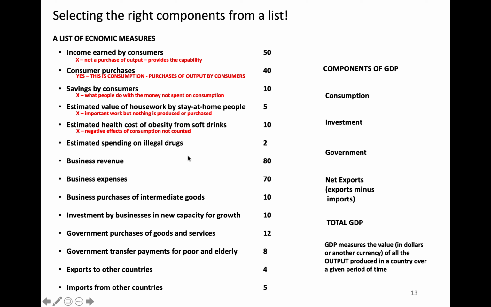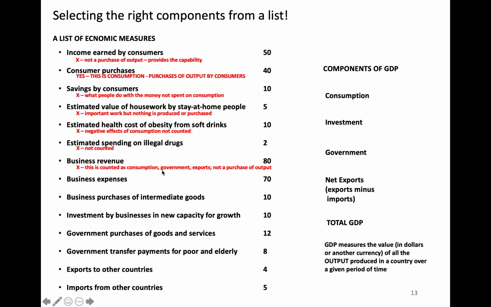The negative effects of consumption are not counted also. So yes, there are increased health costs associated with obesity, but those will be counted in measuring the output of healthcare. There's no estimate of positive or negative effects of anything produced and sold. There's also no measure of the black market, so that is not counted.